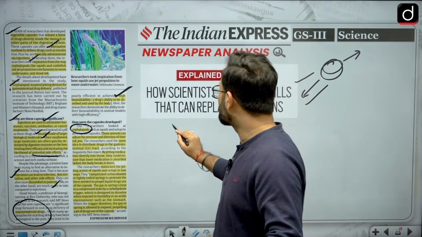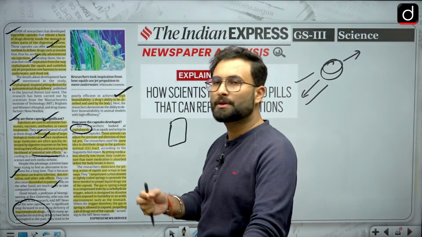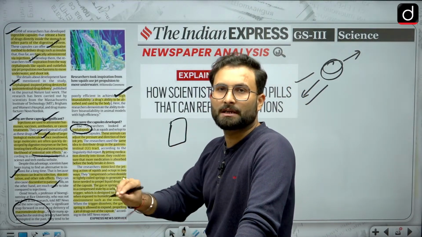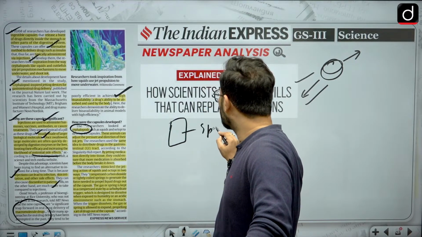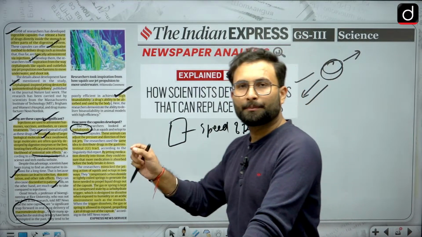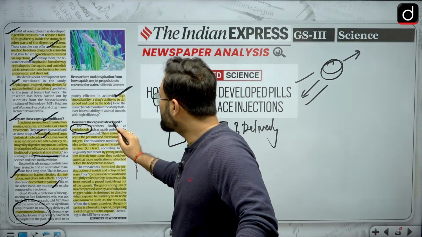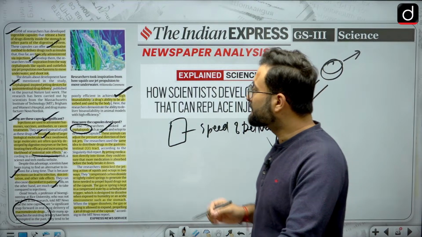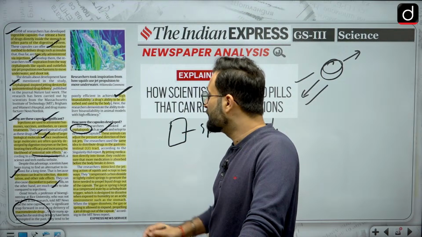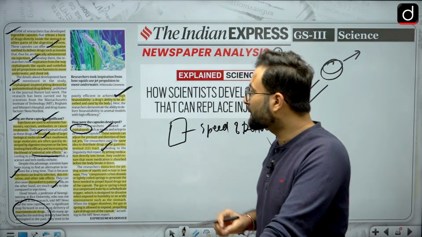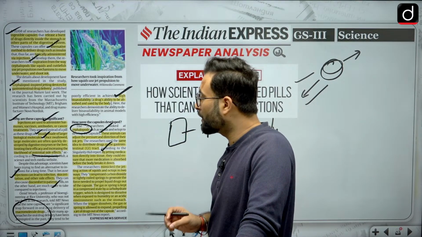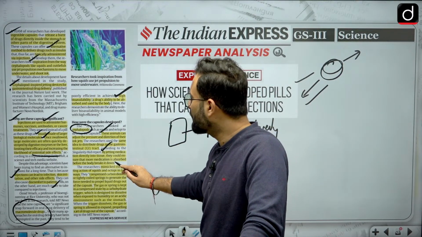Similarly, in these capsules, they will be using some kind of substances which give them a thrust. The speed of delivery increases, and they reach the place where they have to. These animals can adjust the pressure and the direction of their ink jet. Same idea to distribute the drug in the gastrointestinal tract. By jetting medicines directly into the tissues, they could ensure that more medication is absorbed before the body breaks it down. Okay, so that is basically your bioavailability.